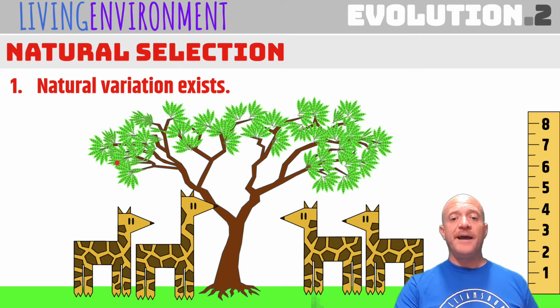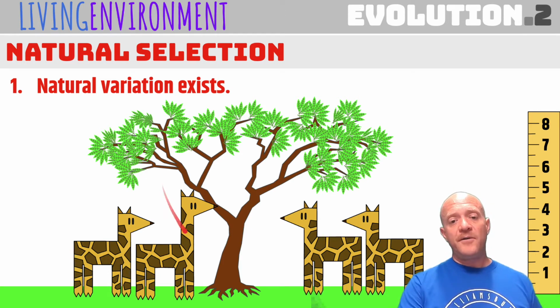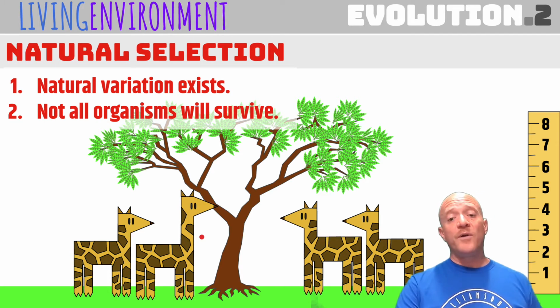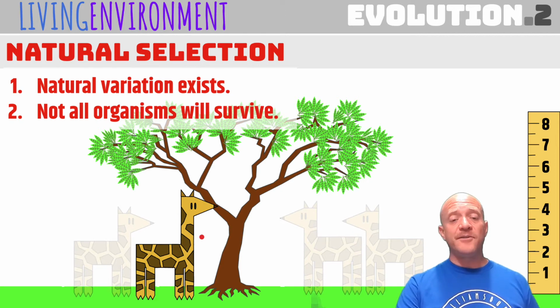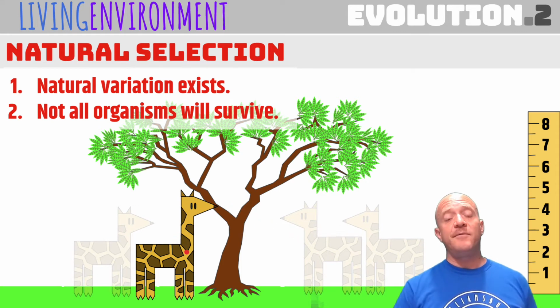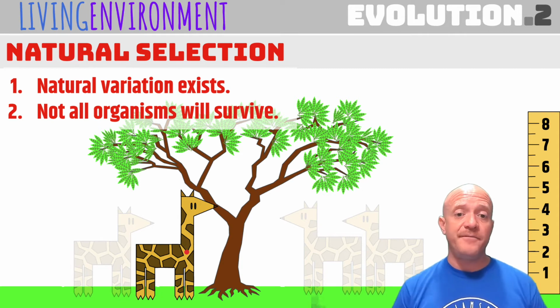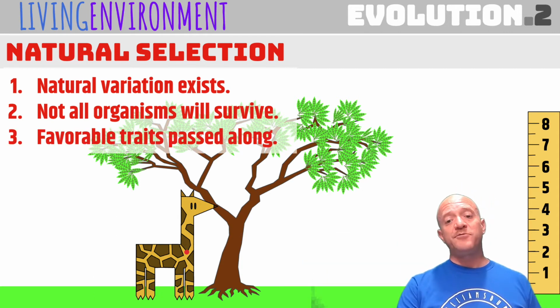So we might have giraffes with slightly different sized necks. You might have giraffes with different colorings. But if you notice here, this one's got a little bit longer neck. So what happens is not all the organisms are going to survive because they're going to be competing for the resources. If you notice, this giraffe can reach these leaves. These giraffes cannot reach the leaves. So these may be competing for any leaves that have fallen on the ground, but basically the one that is out-competing the other ones will be able to survive. And then those favorable traits will be passed along.